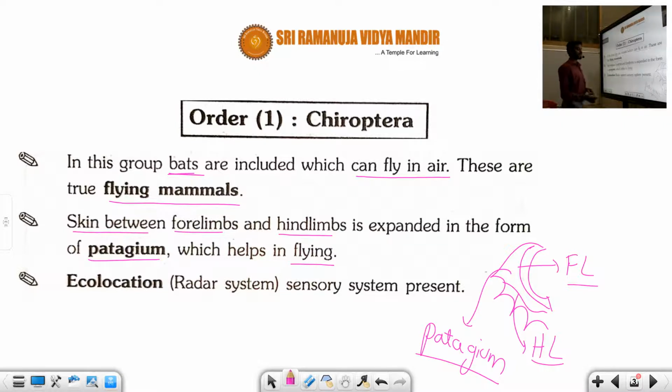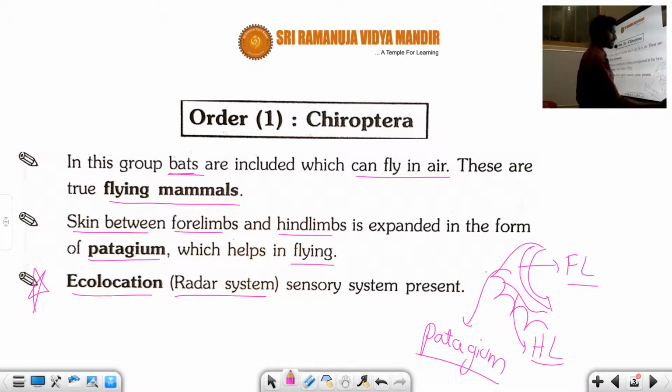One more important point, students: bats have a remarkable property. They have a radar system, that is called echolocation. This is a very good sensory system present in bats. A very important point, students, definitely it is coming in the NEET exam. The bats have a specialized radar system, known as echolocation.